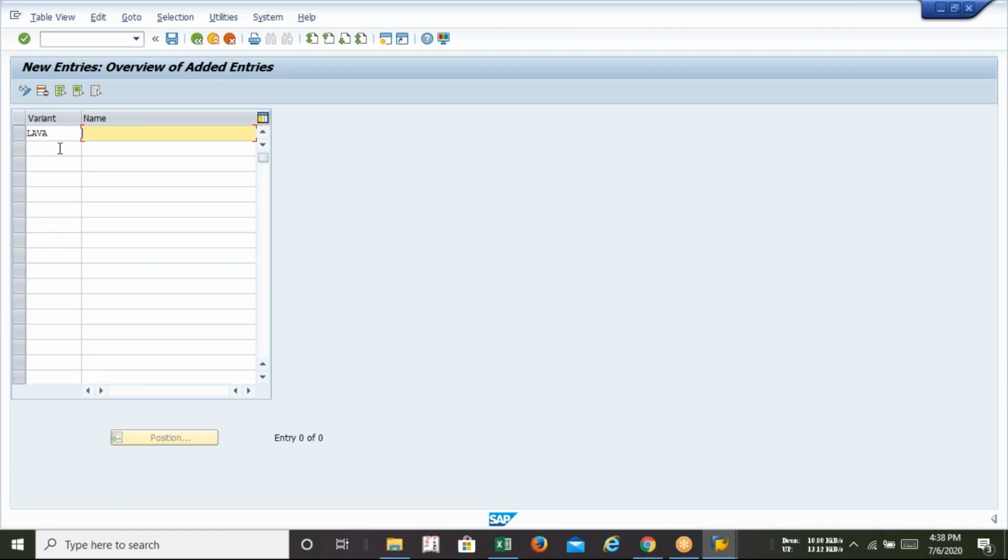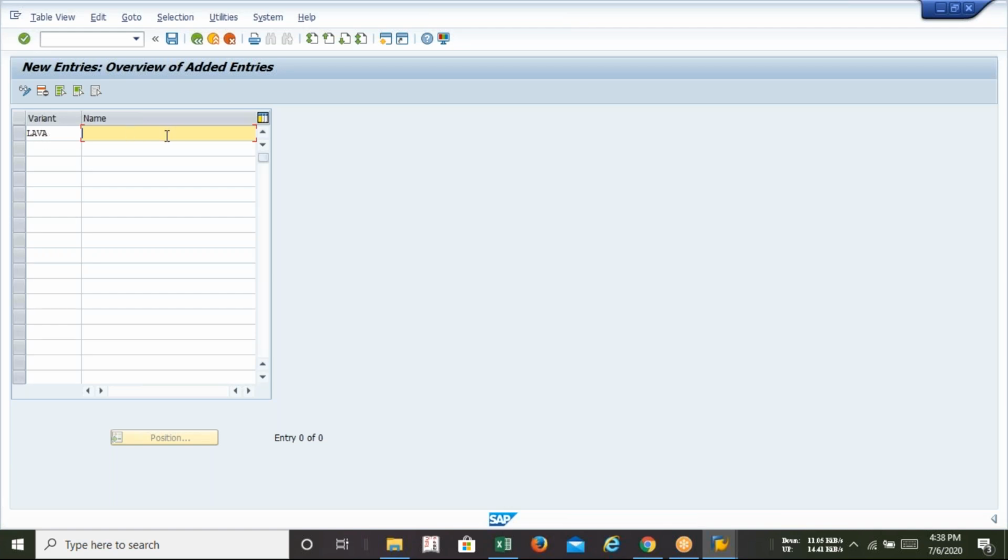It can be the same as your company code also. You can write your company code here, but that is not your company code in this display. Where you define Lava in OBBO, it will act as your posting variant.